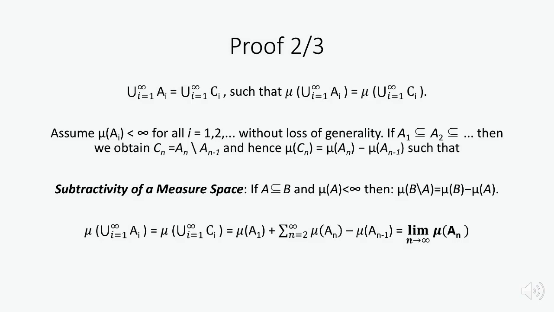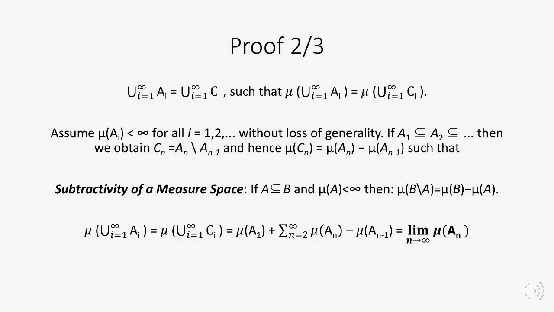Furthermore, we conclude that the countable union of the sets A in the big circle is equal to the countable union of the sets C in the big circle, because if you create the union of all the circles within the big circle to infinity, in the end they will be the big circle. The only difference is that the sets of C are not overlapping, unlike the sets of A.